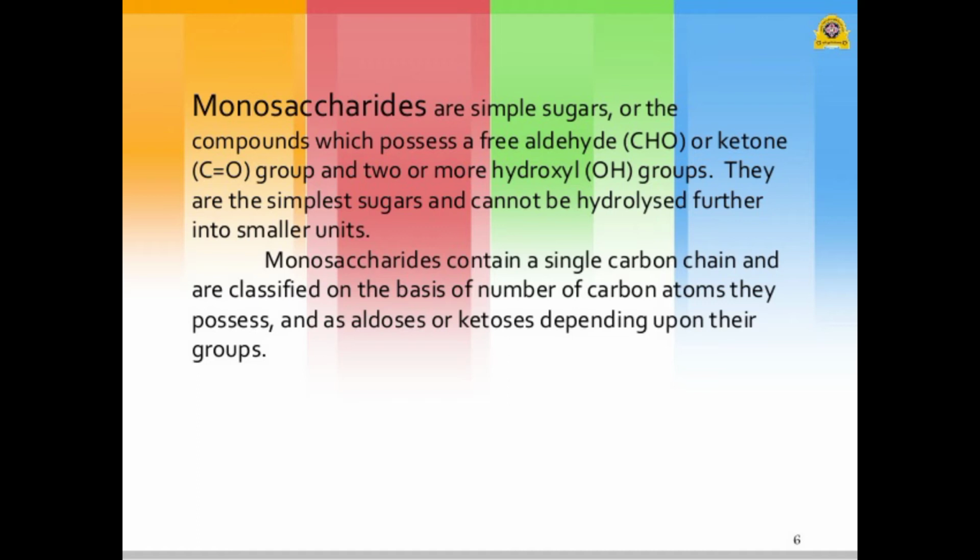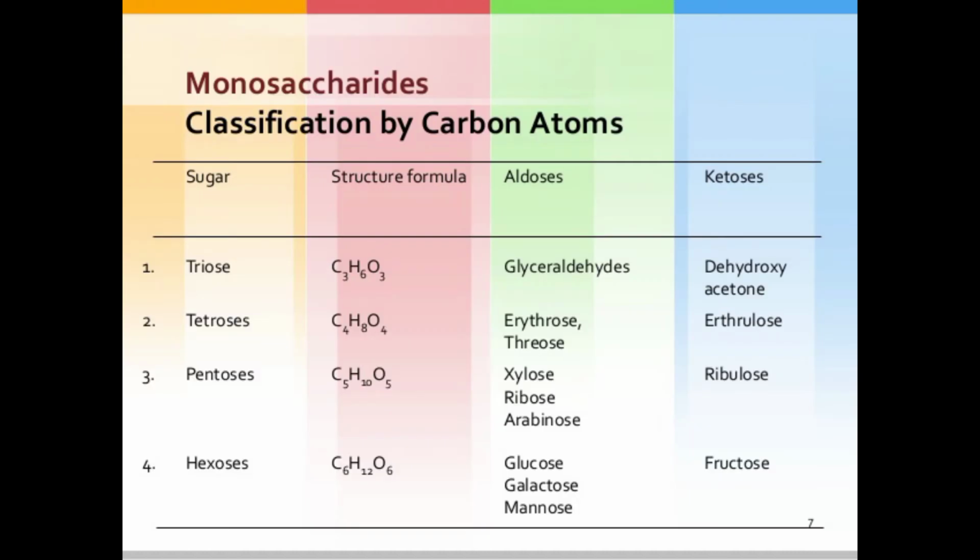Another aldose example is glucose, which has 6 carbon atoms. Similarly, among ketoses having 6 carbon atoms, the example is fructose. So that is the monosaccharide. Monosaccharides are classified by carbon atoms, and one table is shown in this slide: the sugar, the structural formula, then aldoses and ketoses. With the help of carbon atoms, these sugars are classified into 4 parts.